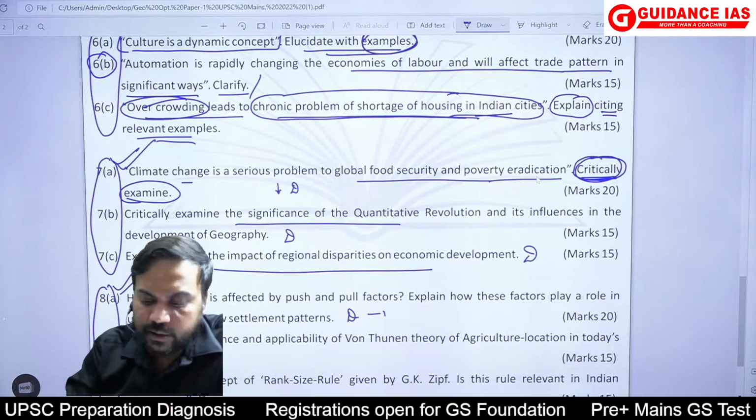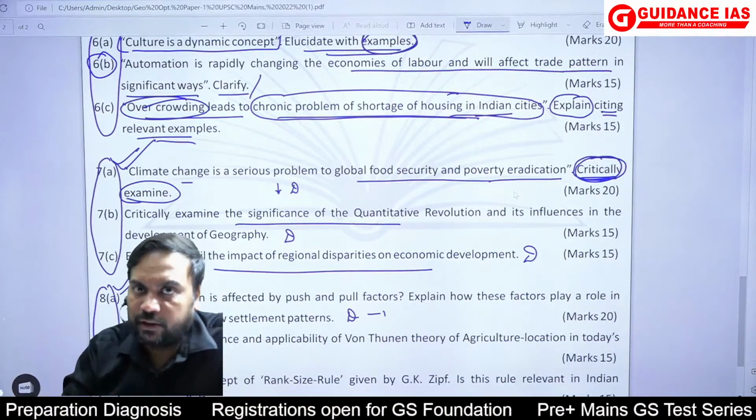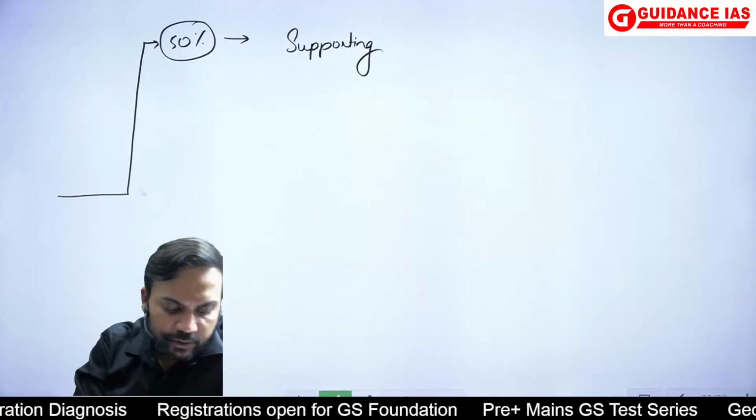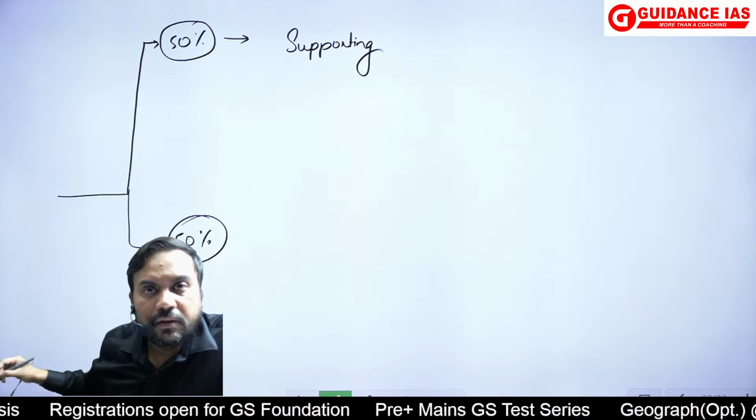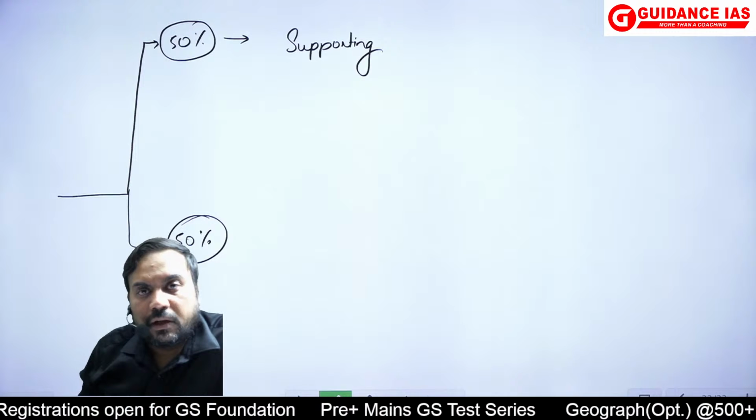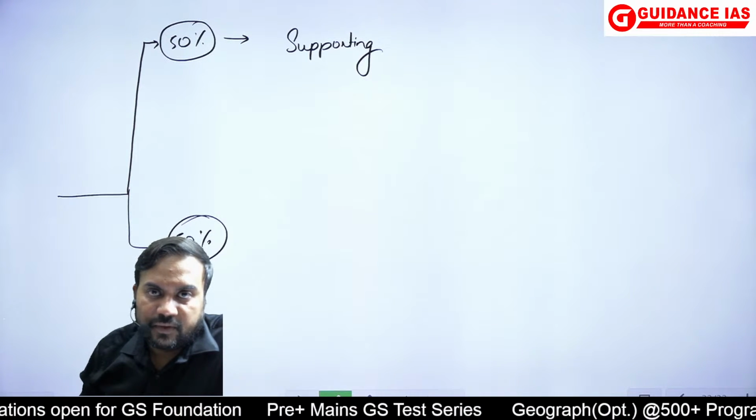So several such things you'll be writing. You'll first support the answer. Then what you will do, 50% you will also write against this idea.